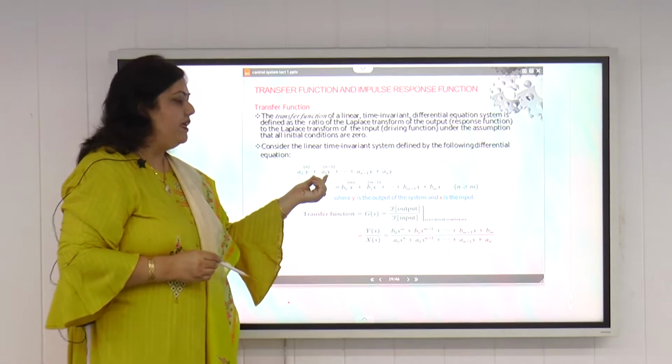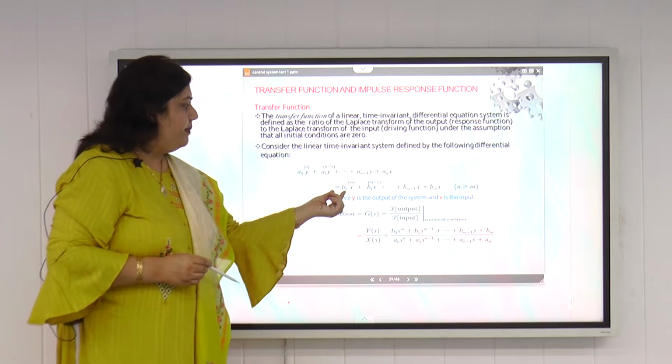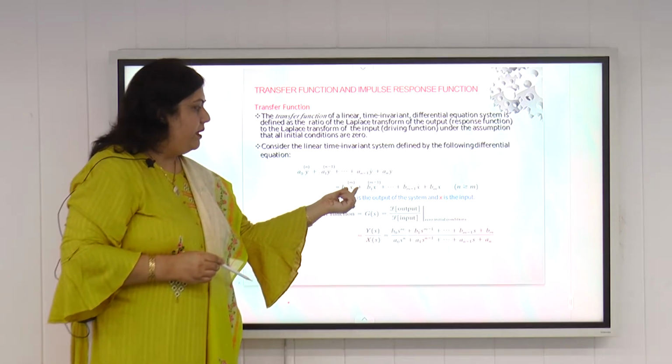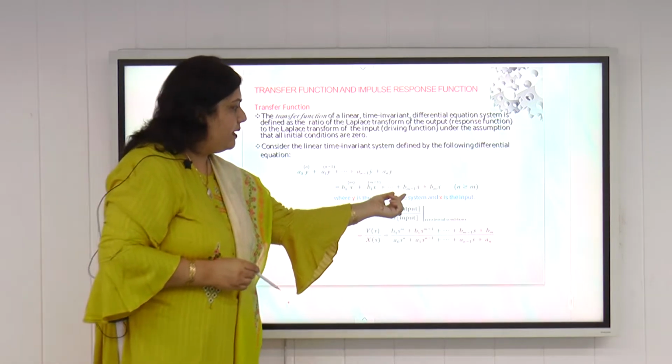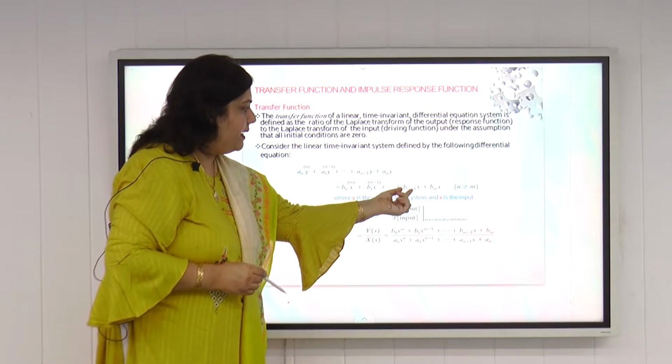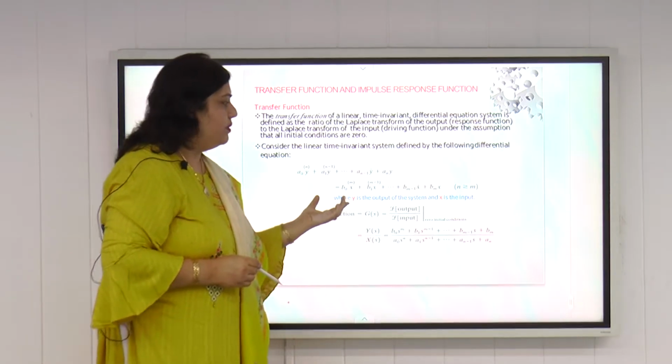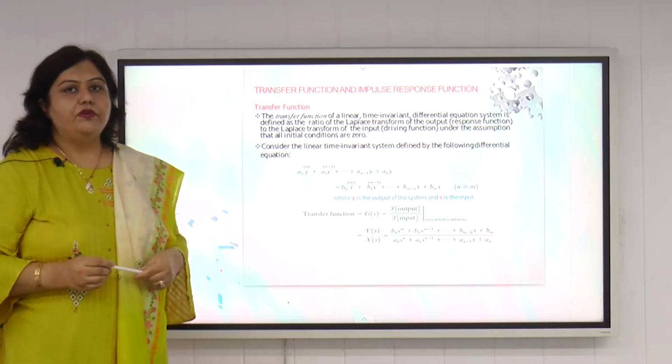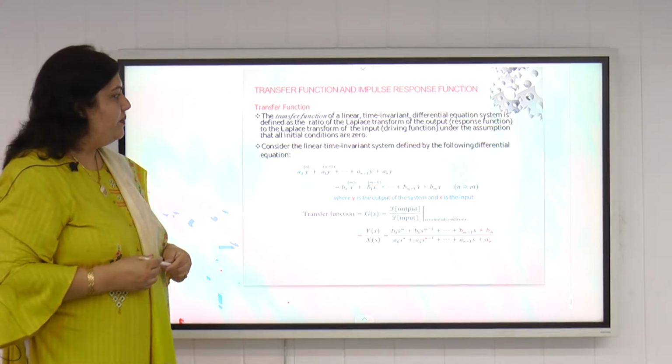This will be equal to b naught x m, b1 x m minus 1, and so on, up to dx by dt plus bm into x. So this is the differential equation of any linear time invariant system.